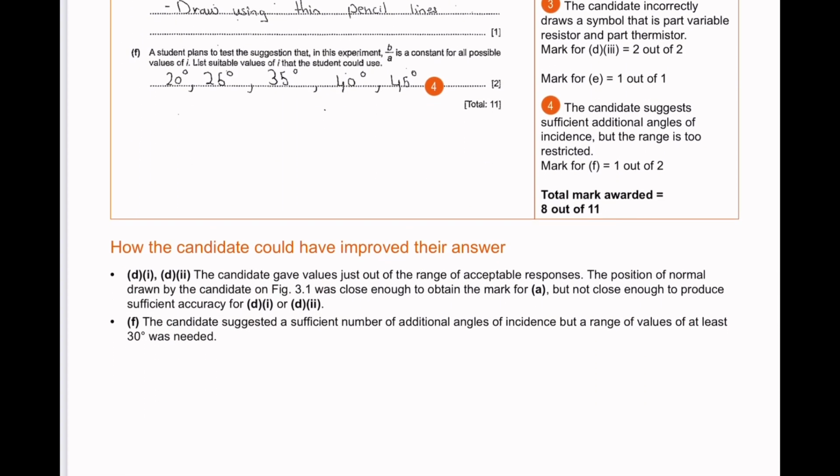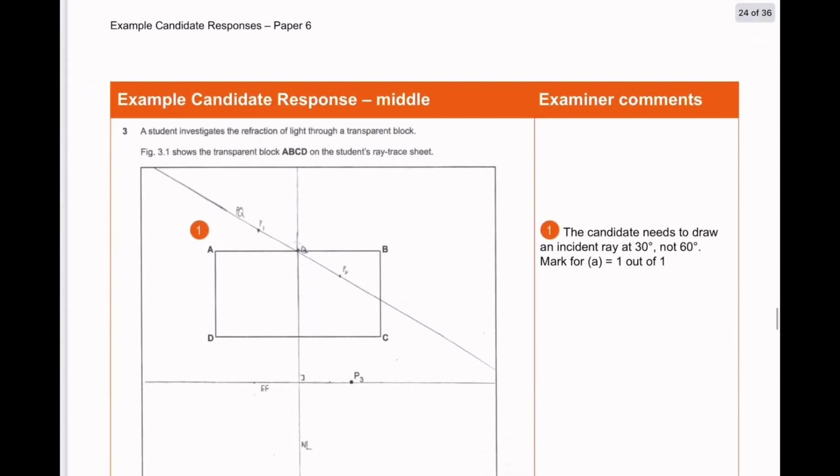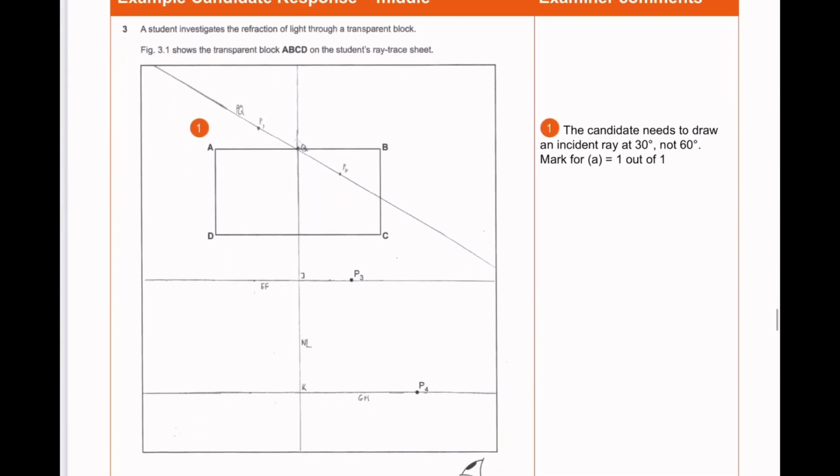How the candidate could have improved the answer? For D1 and D2, the candidate gave values that are just out of the range of possible responses. The position of normal drawn by the candidate was close enough to obtain the mark for A. मैंने आपको बताया था कि इसकी normal सही तरीके से ड्रॉ नहीं की गई थी, but not close enough to produce a sufficient accuracy for D1 or D2. For F, the candidate suggested a sufficient number of additional angles of incidence, but a range of values of at least 30 degrees was needed. I guess, okay. फिर हमारे पास ये क्वेश्चन 3 का मिडिल रिस्पॉन्स है.